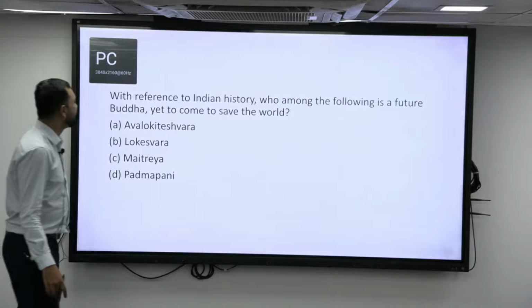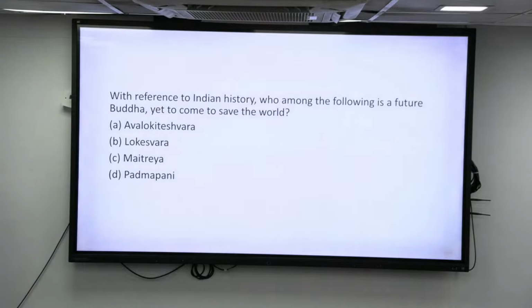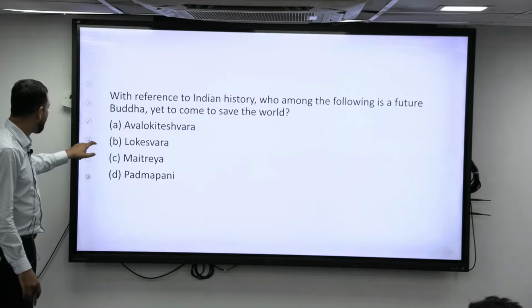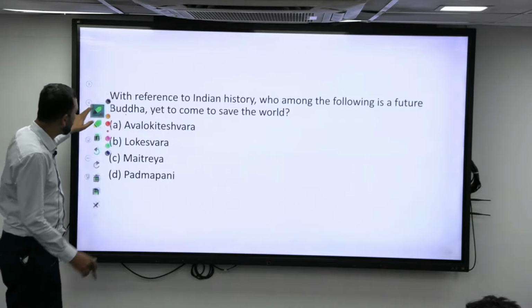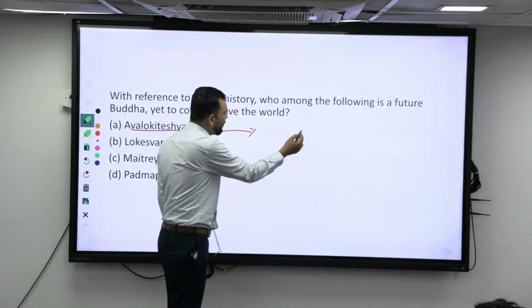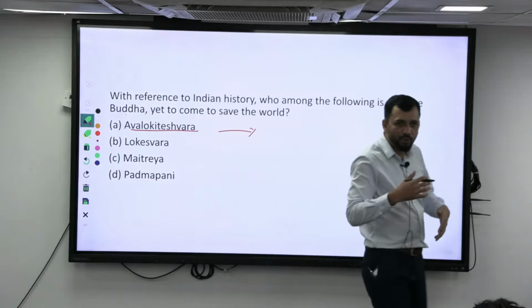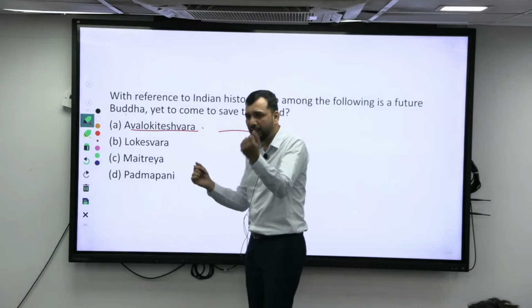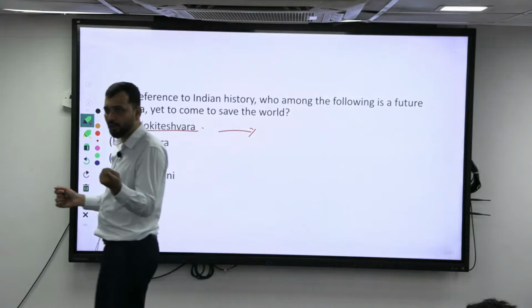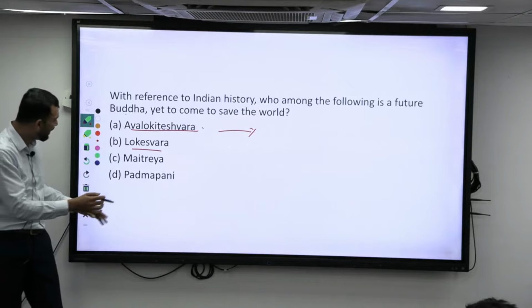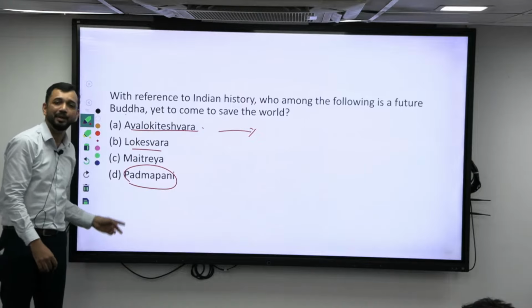Next. With reference to Indian history, who among the following is called the future Buddha, who is yet to come to save the world? That is Maitreya. There are different Buddhas and Bodhisattvas who come and help you attain liberation. Avalokiteshvara is there, someone who is holding the Padma, or lotus. Avalokiteshvara's another name is Lokeshvara. Avalokiteshvara, Lokeshvara, both are the same, and they are nothing but Padmapani. All are the same name, just epithets.